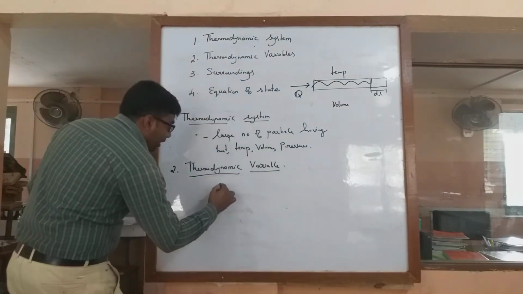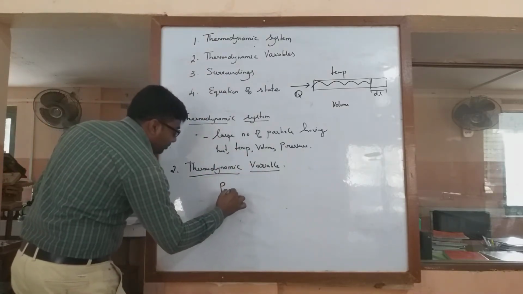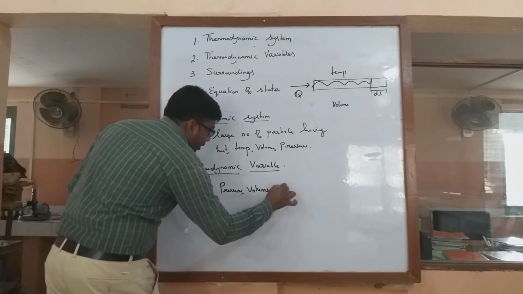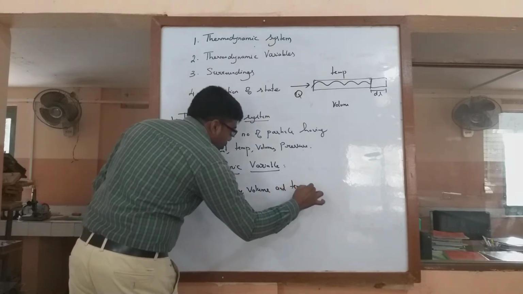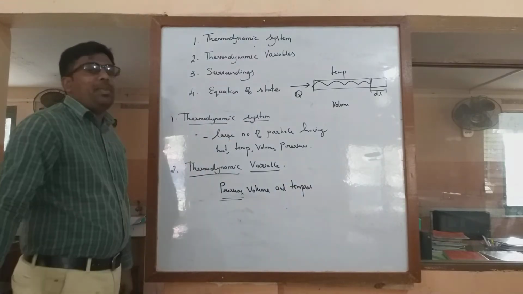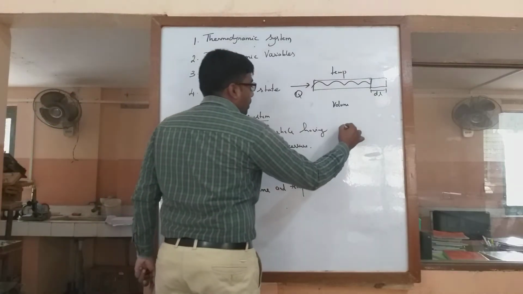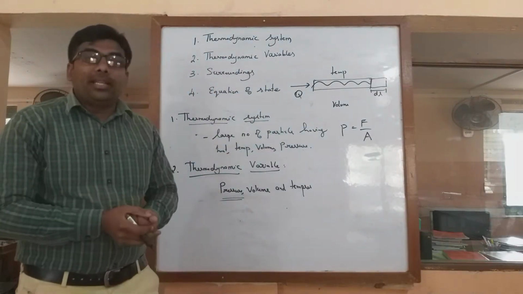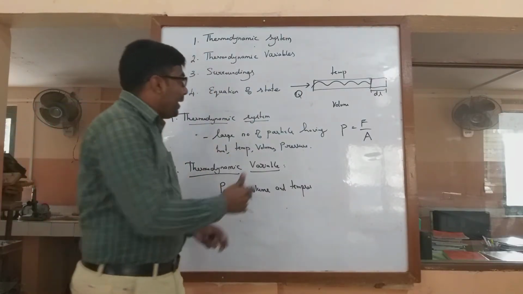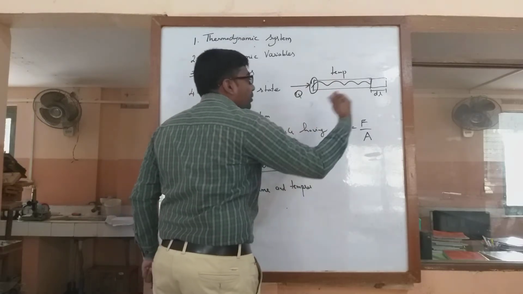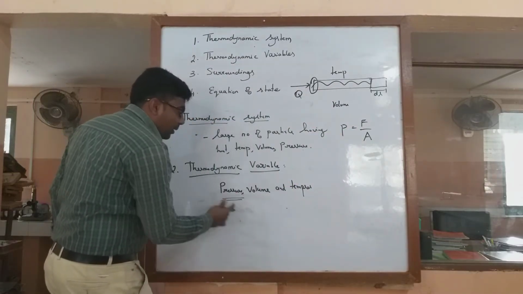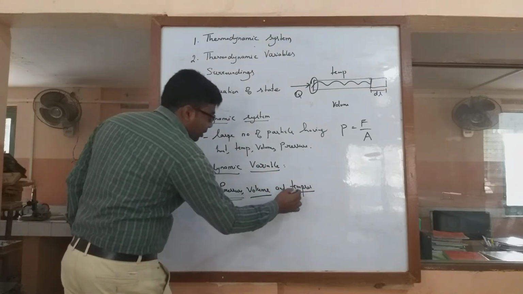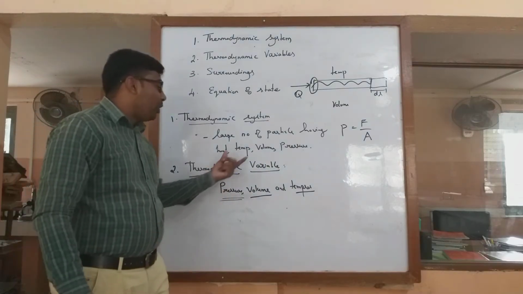Hence we used to say pressure, volume and temperature. Here we have to know about the pressure also. So what makes the pressure? We know pressure is equal to force by area, means force applied on a given area, and here the force applied is the heat. The heat applied on the given area will vary. So pressure is a variable, and applying the heat on that, its volume changes, so volume varies, and then its temperature varies. These three are called thermodynamic variables.